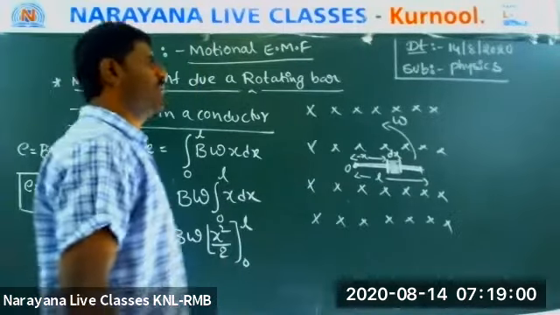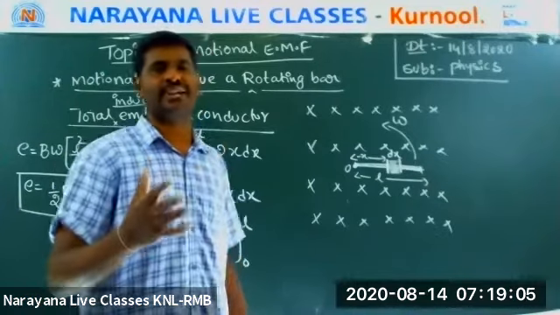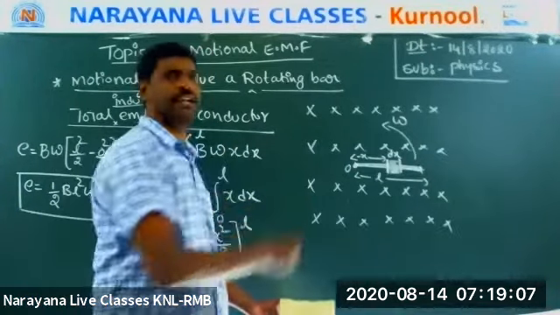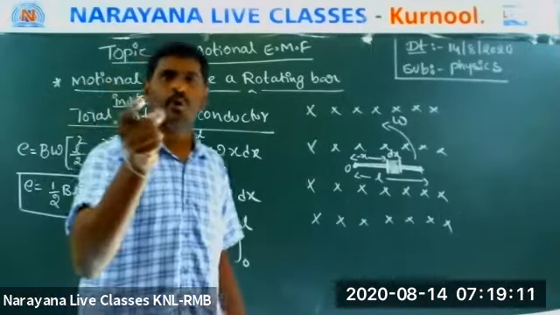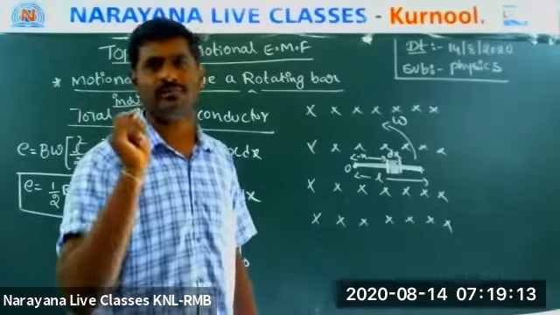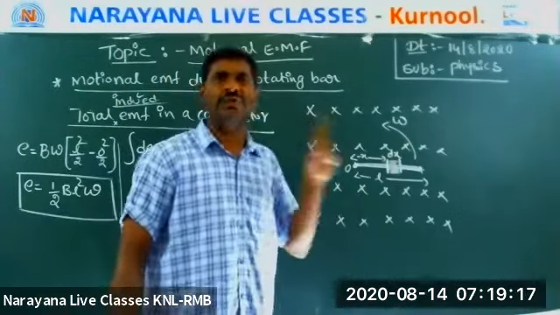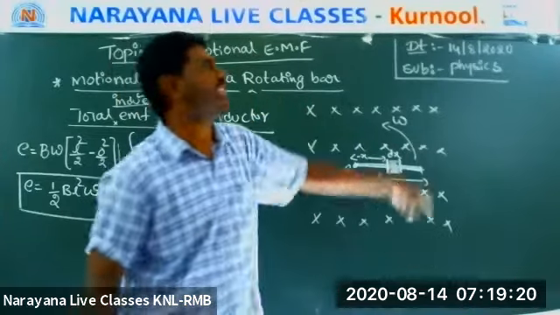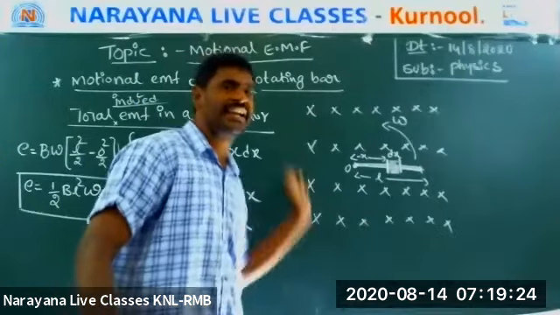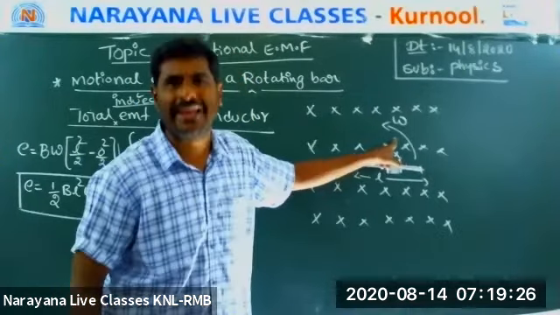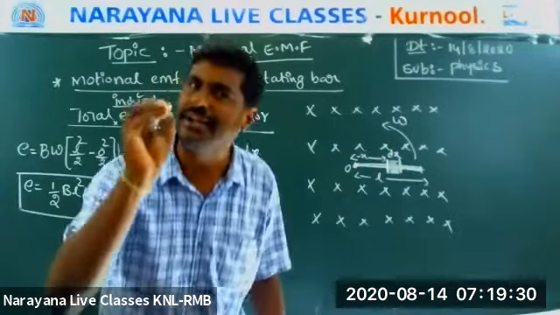Right. So once again, for those who didn't come at the start of the class, I am explaining again. Here, what is the concept now? Motion EMF due to a rotating bar means in a magnetic field we consider a conductor which is rotating with an angular velocity omega. Now EMF will be induced.